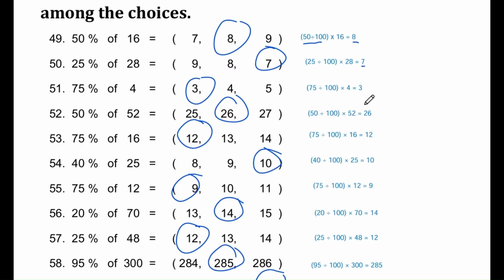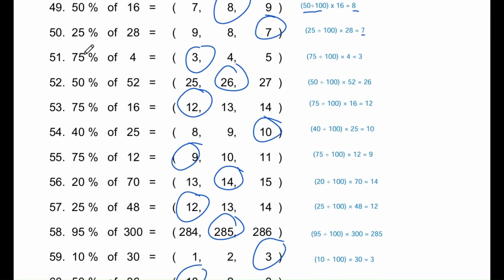Question number 51. 75% of 4 equals. The options are 3, 4, and 5. Correct answer is 3. Now, 75% is 3/4, so what is 3/4 of 4? It is 3. We can do 75 divided by 100 times 4, and it equals 3.